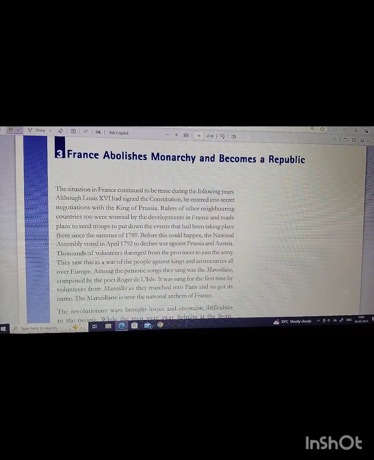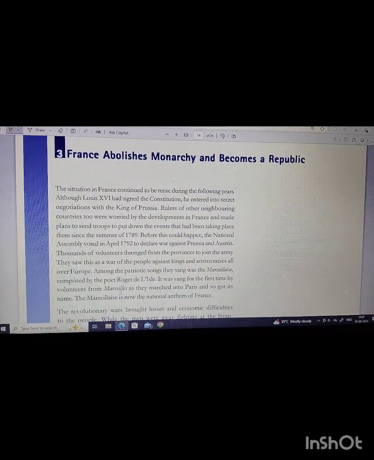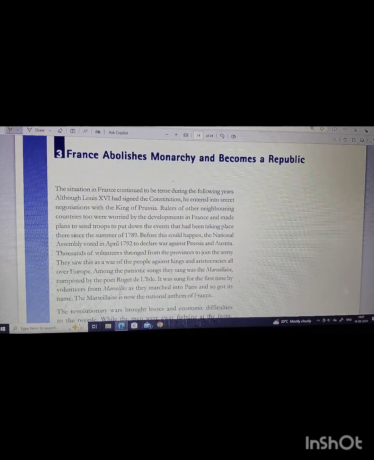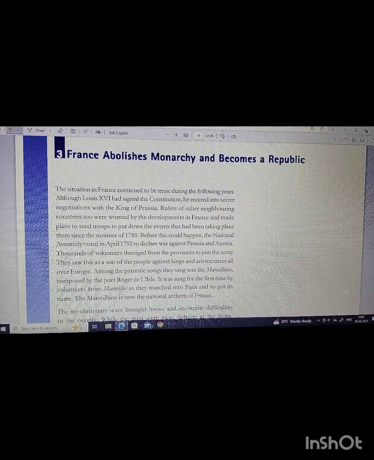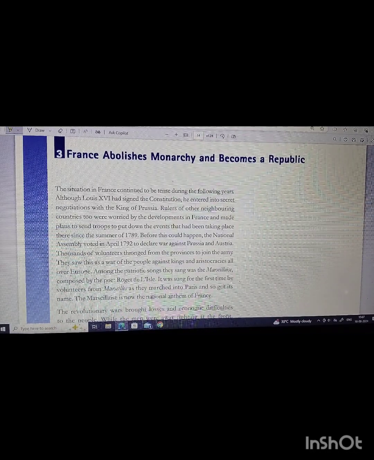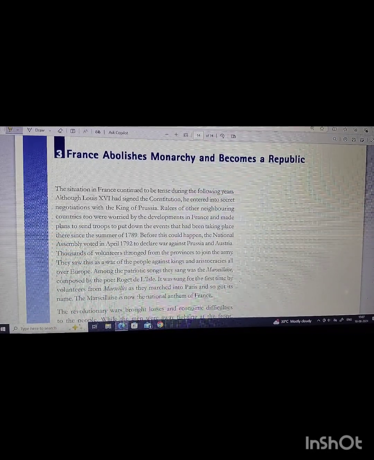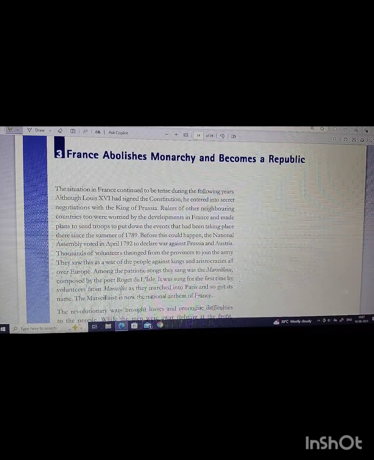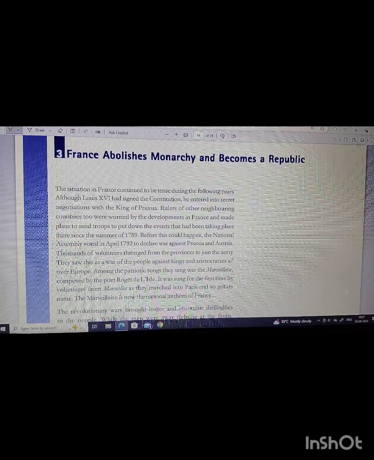Now, France abolishes monarchy and becomes a republic. Here comes actually the magic, because when the constitution was drafted, you can see there was monarchy, but now the monarchy is totally abolished and France set up its own republic. Let us see.